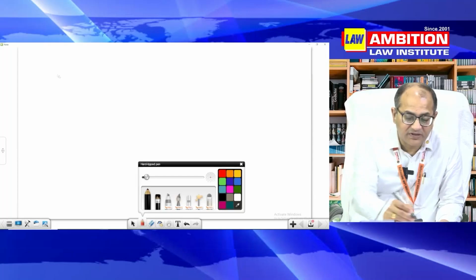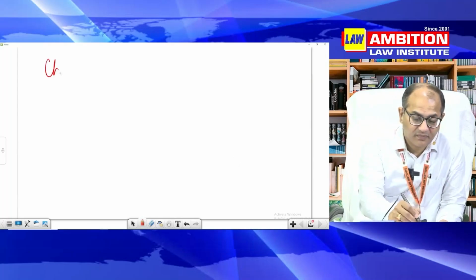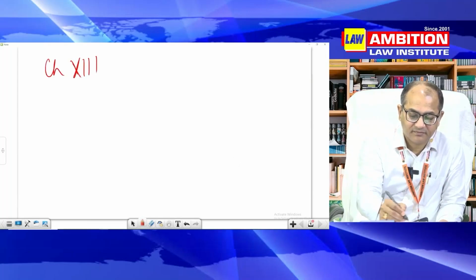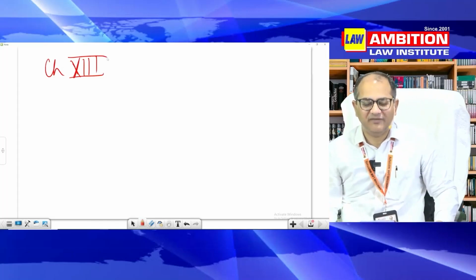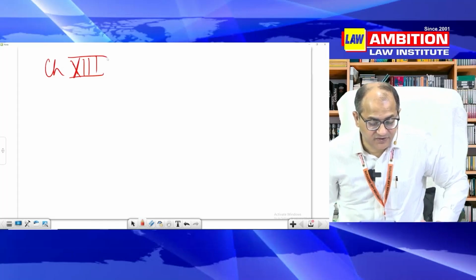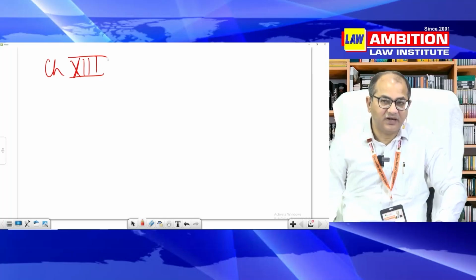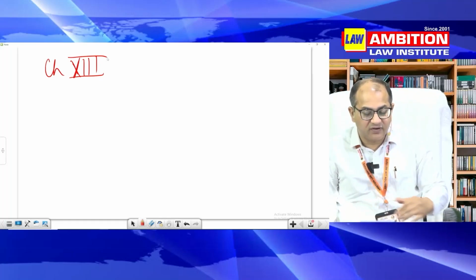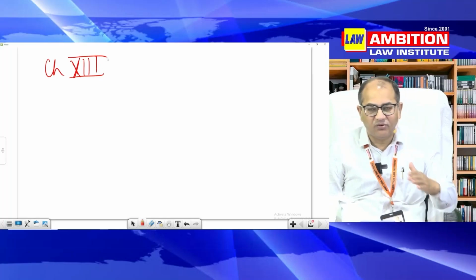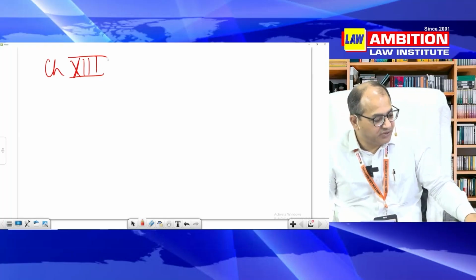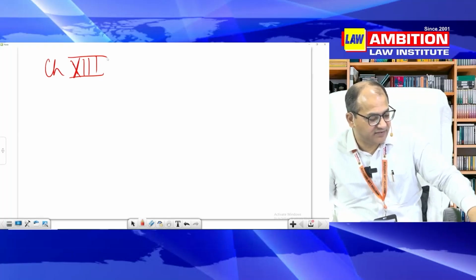Now I move forward, chapter 13, jurisdiction. The moment you have done investigation, obviously the question is of jurisdiction, which court to approach. And this issue of jurisdiction prescribed in chapter 13 is coterminous with jurisdiction prescribed in chapter 12 of CrPC.